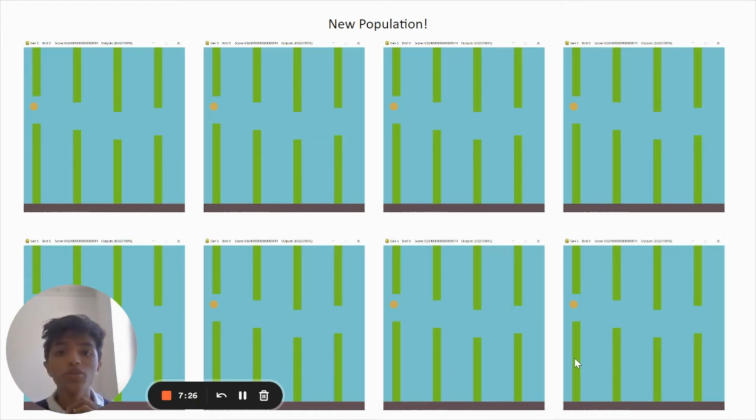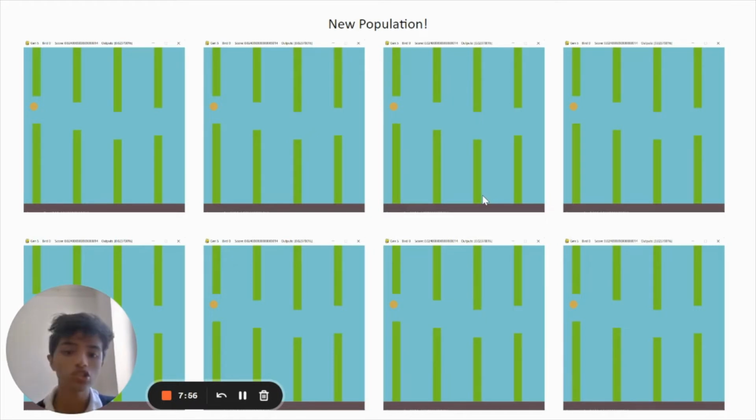The reason you want to do that is to minimize the local maximum issue, which is that the parents may get to a certain point that's really good, but doing a specific strategy that's not the most optimum strategy. If you have a newer, completely different AI that finds a better one, then it may be better, which is just a kind of luck. Once you have your new population, you just go ahead and repeat the same thing.